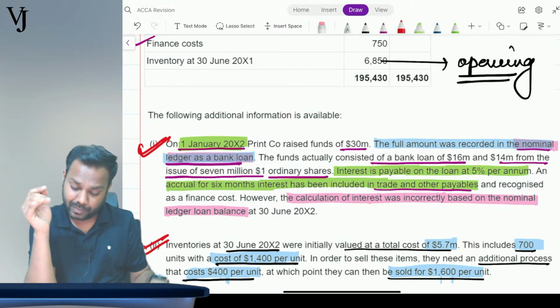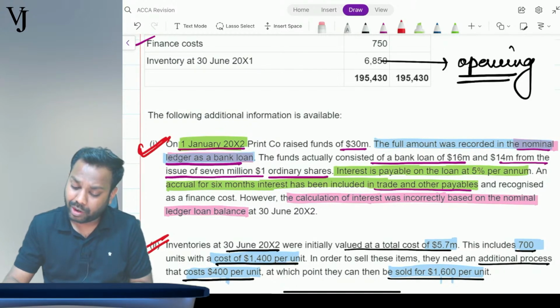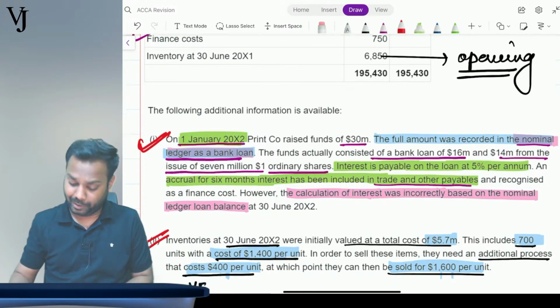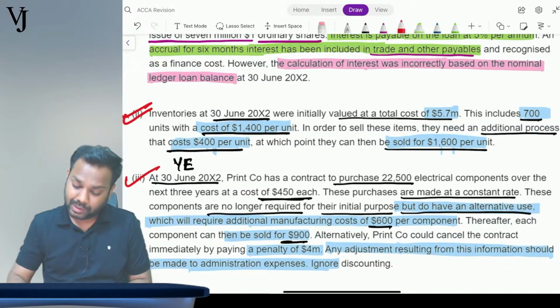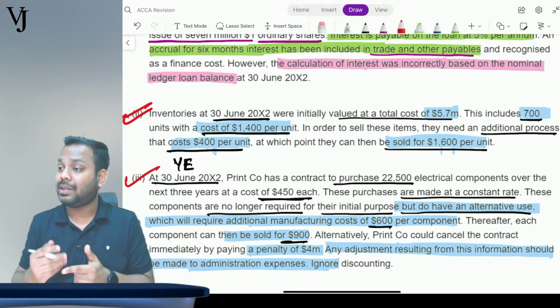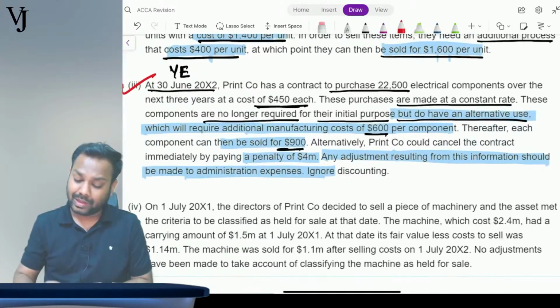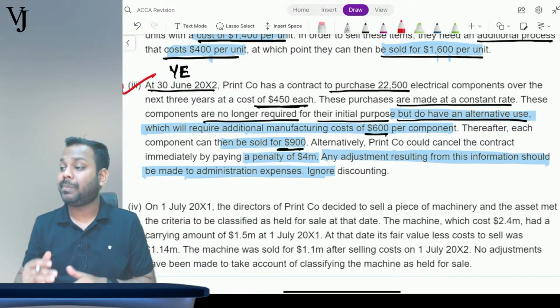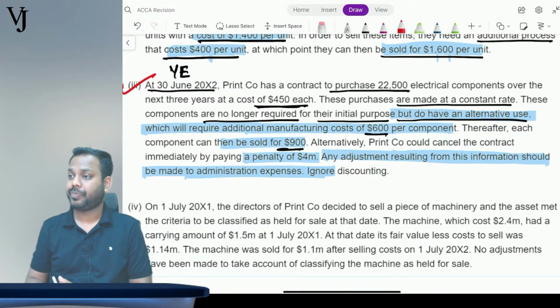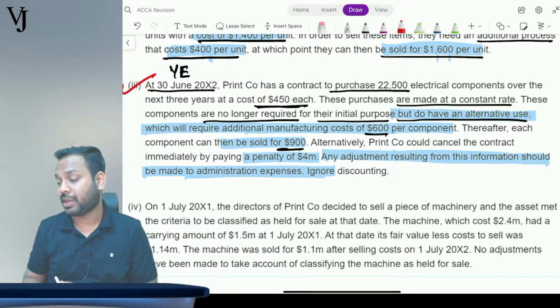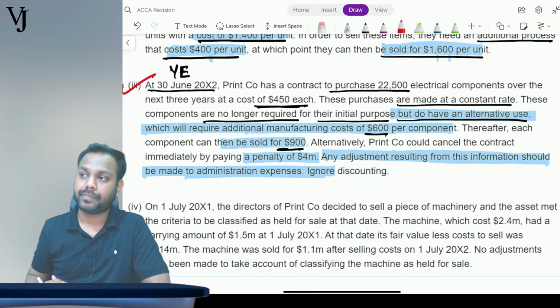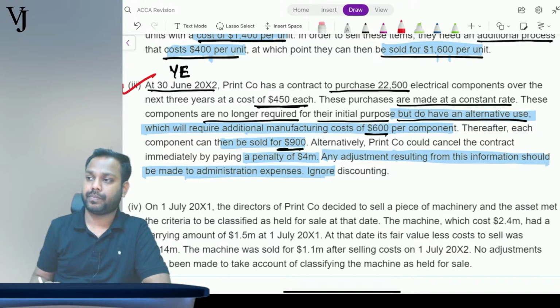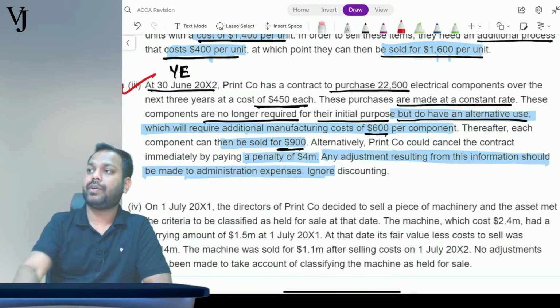See here, the question clearly says it was recorded as this thing, so there is a mistake. If the question doesn't say anything, it means the impact has to be given. Additional information, Muskan, clear? Is that clear, everyone?